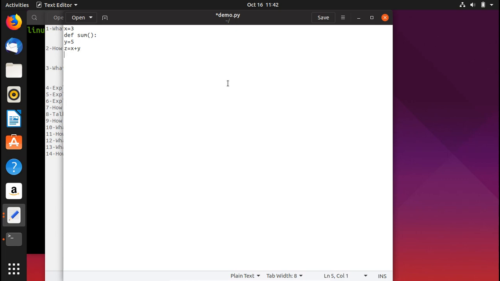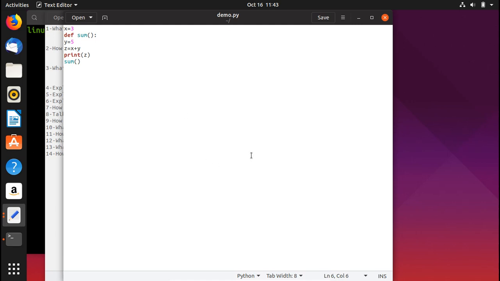Now I print z, and then I come here and call the function, which is sum. So now we have this. We don't need to have a colon here because we are not defining a function. Now if we save it, you can see that the colors have changed, if you're able to see here.